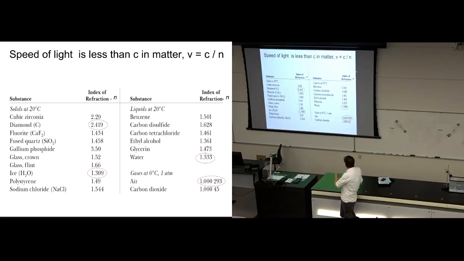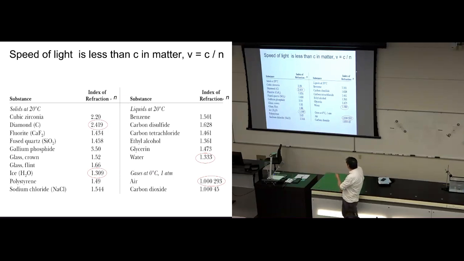Vacuum isn't listed here, but empty space has a refractive index of 1. Having no electromagnetic matter means you've got a refractive index of 1. Having some electromagnetic effect, like having air, or water, or ice present, means you've got a refractive index greater than 1.